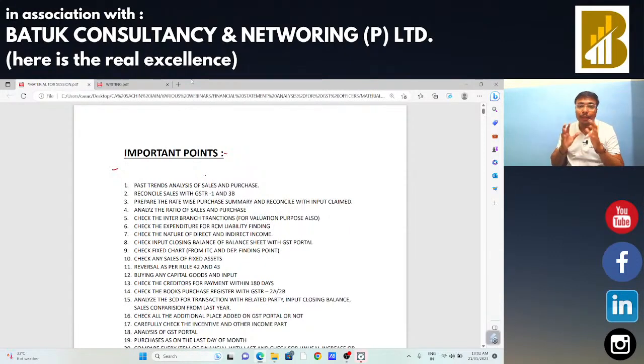In that case, to find revenue leakages, one requirement is that you need to analyze the financial statement.